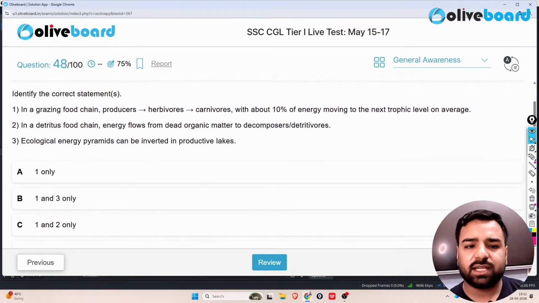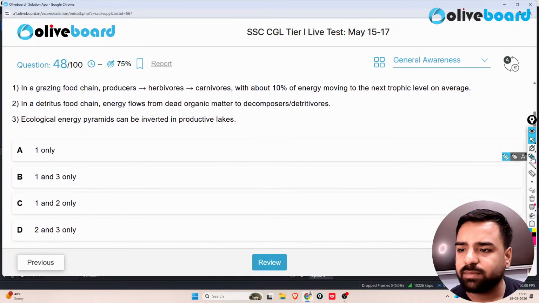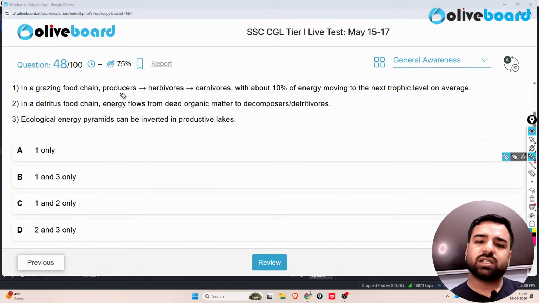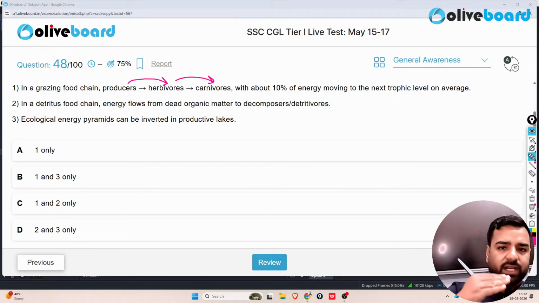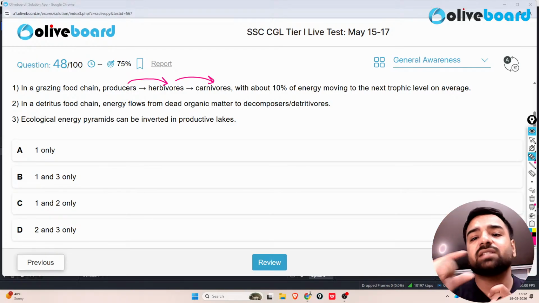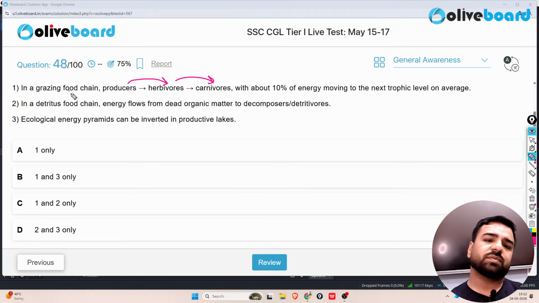So this is from the environment. Here's the first statement that is given. In a grazing food chain, producers, that is plants, then herbivores will have them, then carnivores will have them, and yes, whenever we go with the change in the trophic level, there will be only 10% energy transfer, right? So yes, option A is absolutely correct.